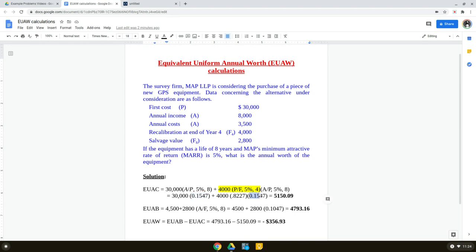So we multiply that by 0.1547, and then you do all this math. You will get the EUAC part, the equivalent uniform annual cost. That's going to be 5150.09. Now let's focus on benefits, EUAB.